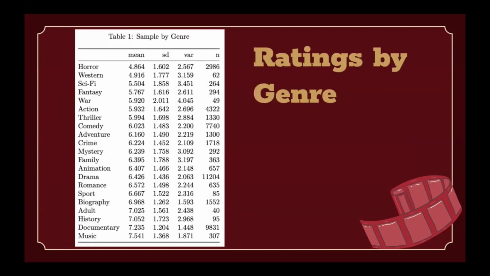So for our sample statistics, we decided to make a table for genre and year. And for genre, as you can see, horror has the smallest average rating, and then music has a much higher one. And you can see from our results of our model if there will be any difference between these results.